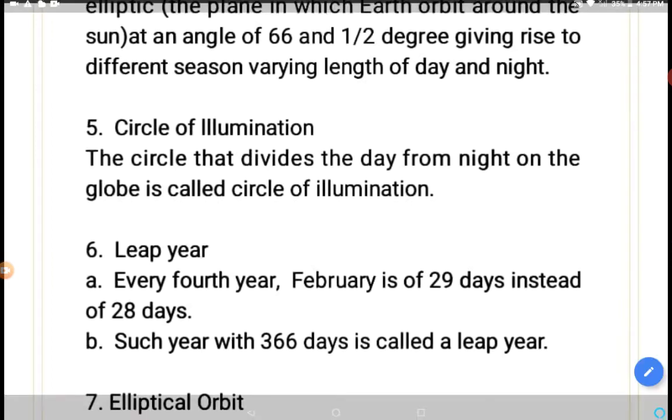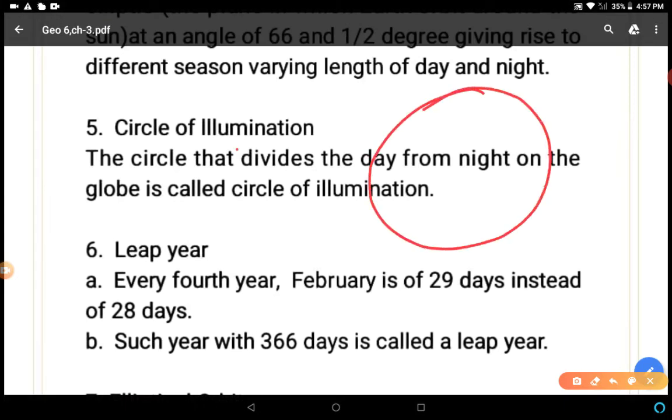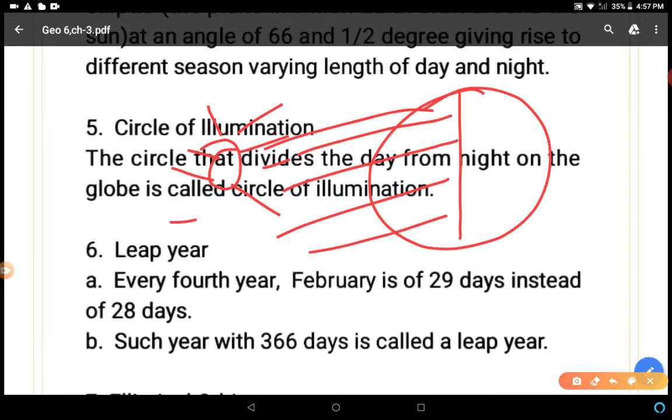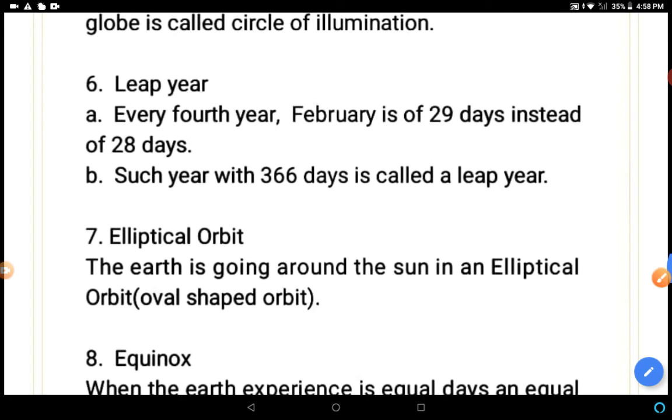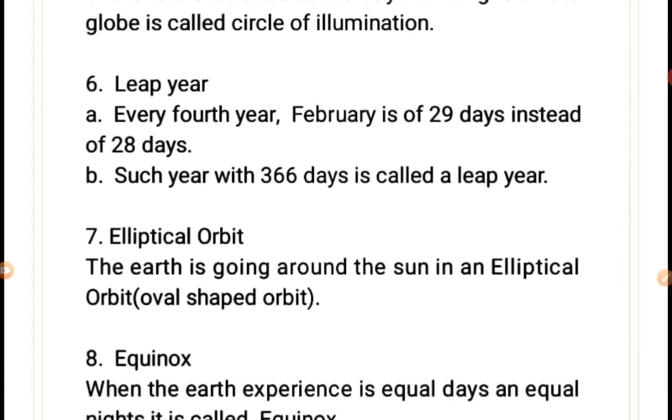Circle of illumination. What is the circle of illumination? The Earth is facing the sun. Half of it is getting sunlight and half is in darkness. Clear? So this half part and this half part. The Earth is divided into two equal halves, and this is the division of day and night. This longitudinal circle is known as the circle of illumination. Leap year, we have discussed, is every 4th year. February has 29 days instead of 28, and such a year with 366 days is called a leap year.